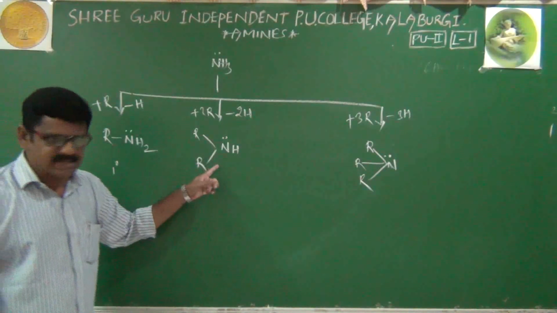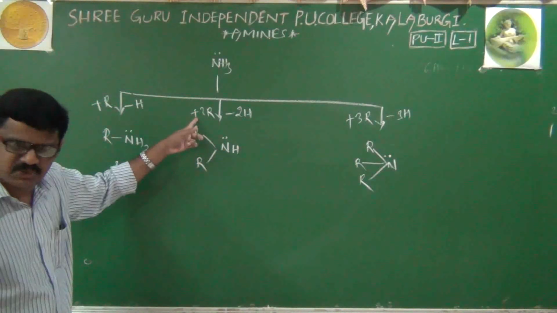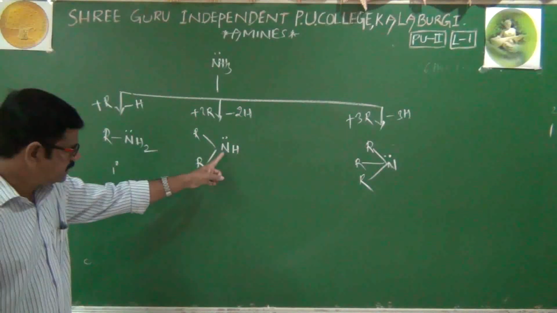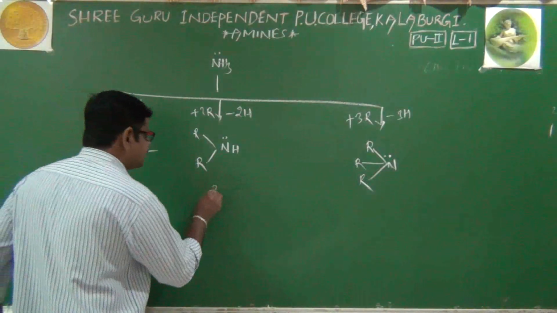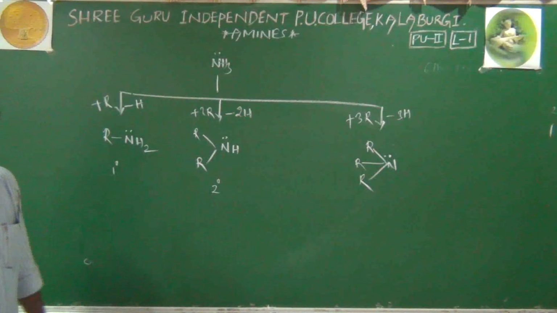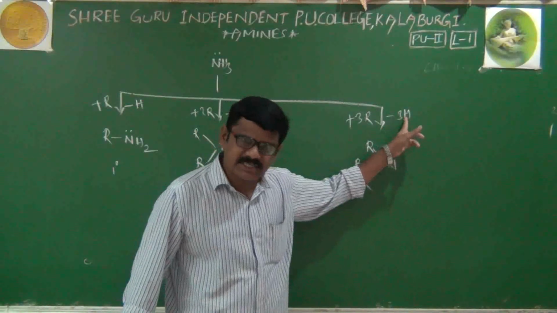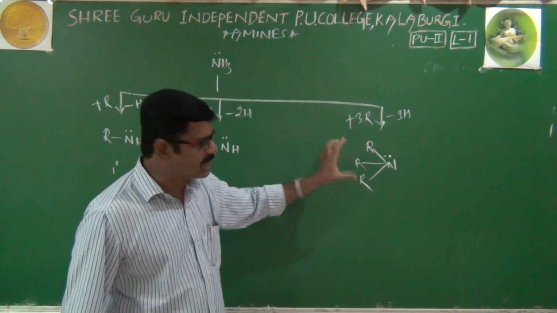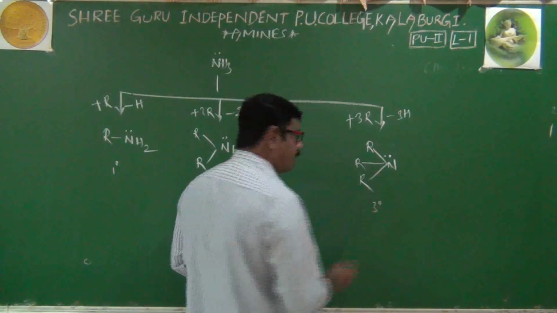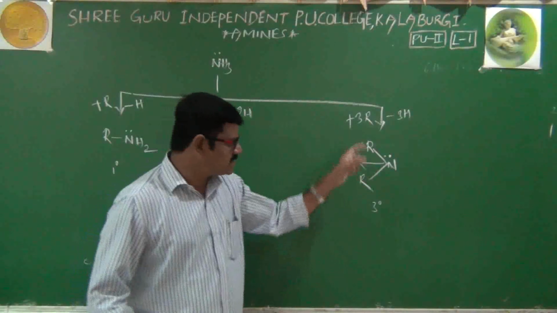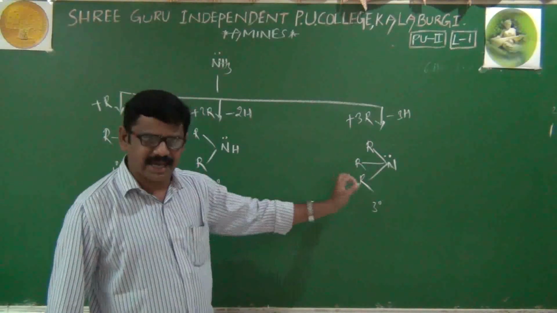Then the second one. How to define it? Here two hydrogens are replaced with two alkyl groups, or nitrogen is connected with two alkyl groups directly, it is called a secondary amine. Next, the third one: all three hydrogens are replaced with three alkyl groups, the obtained amine is called a tertiary amine. Or we can also define it like this. In a tertiary amine, what happened? Nitrogen is connected with three alkyl groups directly.